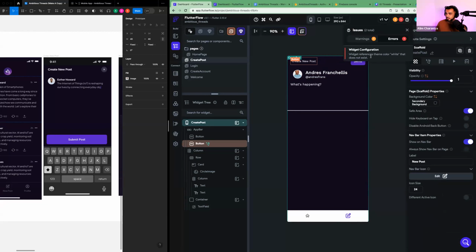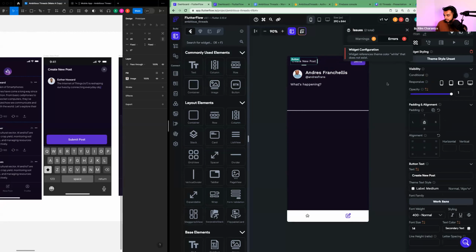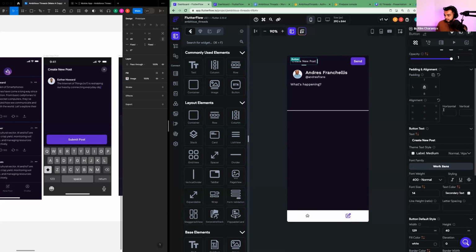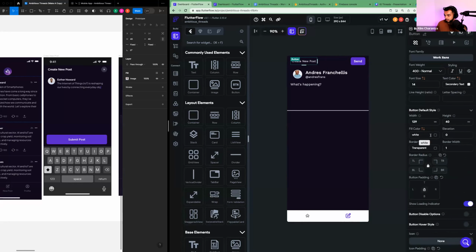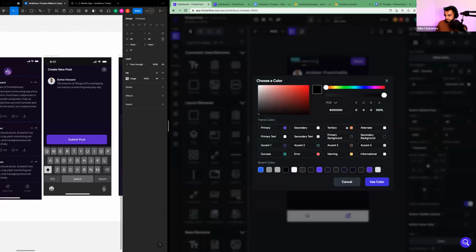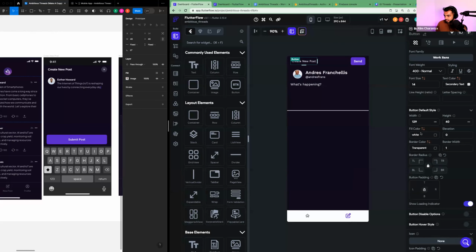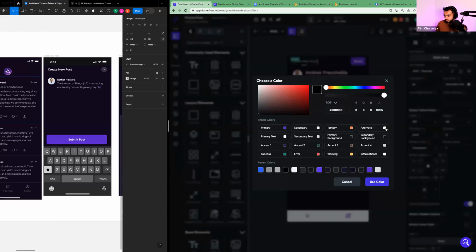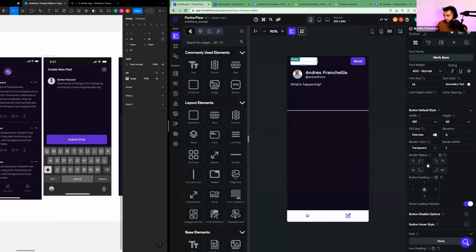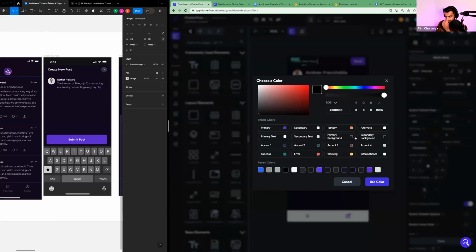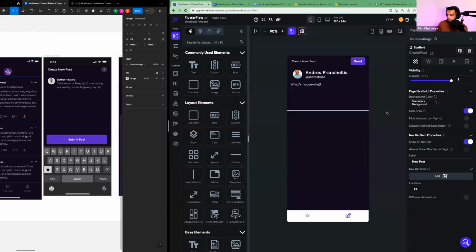Widget configuration. Widget references theme color white does not exist. So I'm going to click on this. It's probably mad that, what's it mad about? This white. I'm just kind of guessing here. Fill color white. And I'll hit alternate. Oh no, that's not what it's mad about. Oh yeah, it was. I'm actually going to set it to secondary background. So it blends in. Okay, so I got all the bugs to subside.